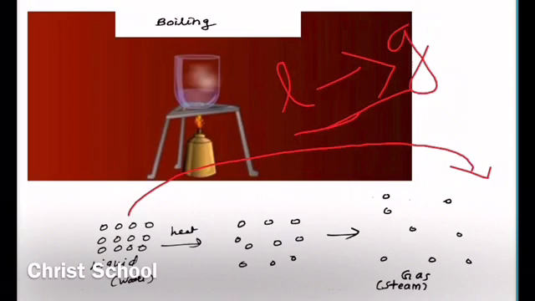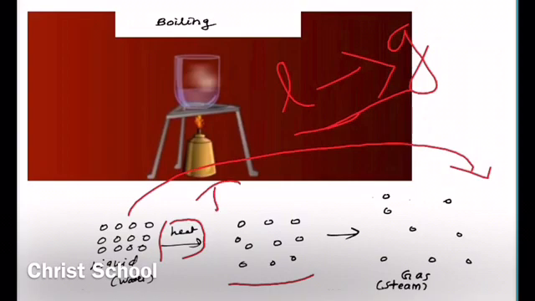So when you heat a liquid, for example water, initially the particles are not close to each other because it is in the liquid state, but there is still a small force of attraction. When they get heat, the temperature of the particles increases.